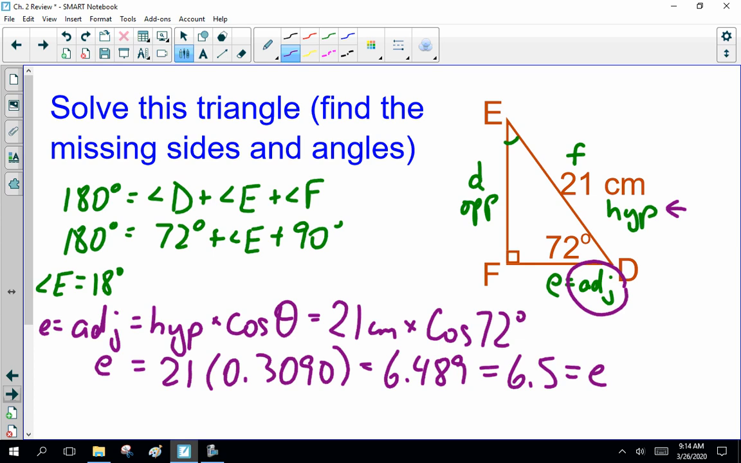Now, finding side D. You'll notice here, quite often there's more than one way. As I said, we now have two sides. We can do Mr. Pythagoras. I would rather do, instead of Pythagoras, just because we might have made a boo-boo with side E, not use the 6.5 in any more calculations, but go back to the trig ratios. I've got hypotenuse and opposite.